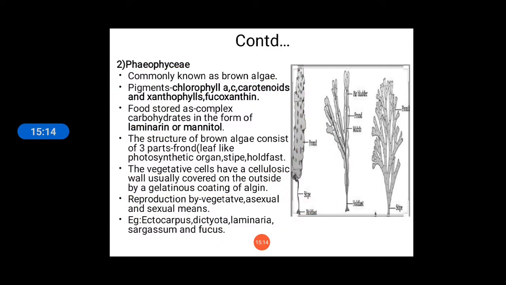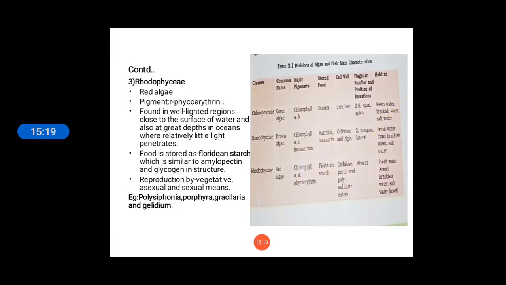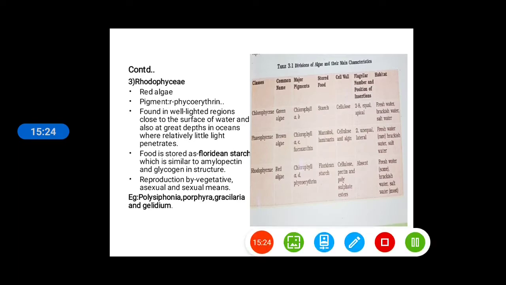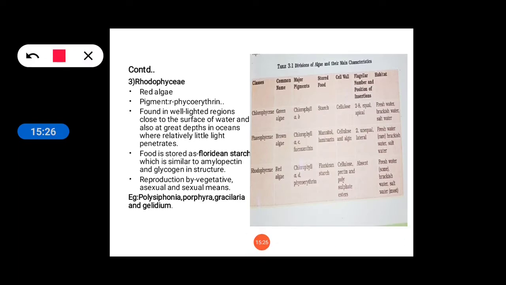Okay. The last slide is of Rhodophyceae, the third class of algae, and it is commonly known as red algae. The pigment present in red algae is phycoerythrin. Okay, and they are found in well lighted regions close to the surface of water and also at great depths in oceans where relatively little light penetrates.